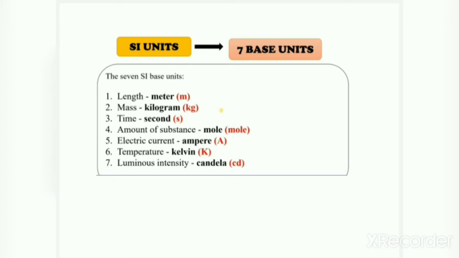Now, some basic SI units. There are 7 SI base units, meaning basic units. Length we measure in meter, mass in kilogram, time in second, amount of substance in mole, electric current in ampere, temperature in Kelvin, and luminous intensity in candela. But now you have to learn only the first 3. Focus on only the first 3: length is in meter, mass is in kilogram, and time is in second.